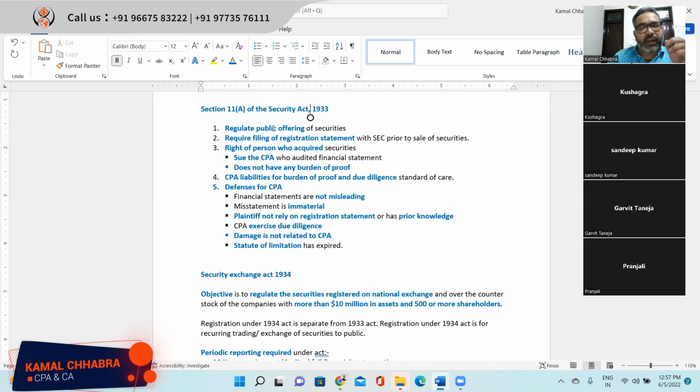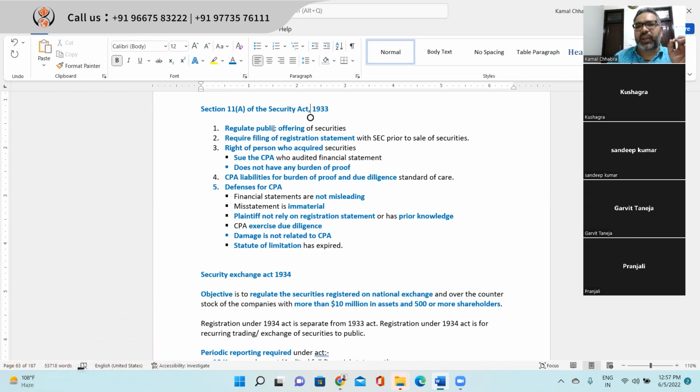If the financial statement attached with the registration form is signed by the CPA and the investor has relied on it, and if there is any misleading, fraudulent, or erroneous information in that financial statement, then the investor can sue directly the CPA who has signed the financial statement. This right comes under Section 11A for the investor.